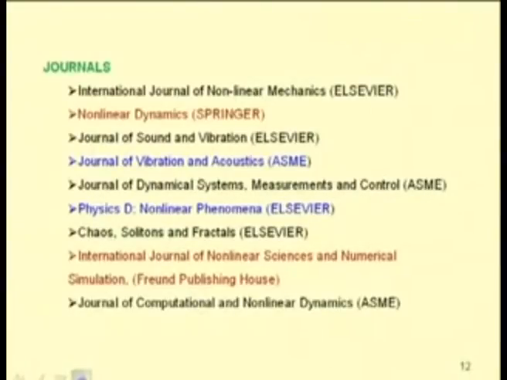The journals include International Journal of Nonlinear Mechanics by Elsevier, Nonlinear Dynamics by Springer, then Journal of Sound and Vibration Elsevier, Journal of Vibration and Acoustics ASME, Journal of Dynamic Systems Measurement and Control by ASME, Physica D, Nonlinear Phenomena Elsevier, Chaos, Solitons and Fractals Elsevier, International Journal of Nonlinear Sciences and Numerical Simulation, and Journal of Computational and Nonlinear Dynamics ASME. We will take several case studies from these journal papers and we will study the nonlinear phenomena associated with these systems.